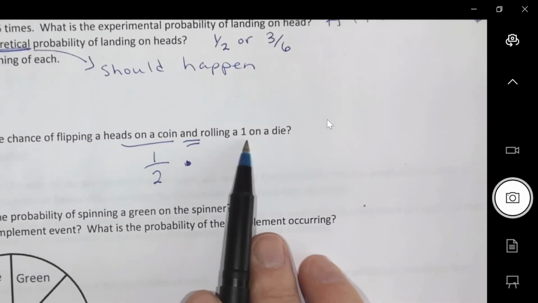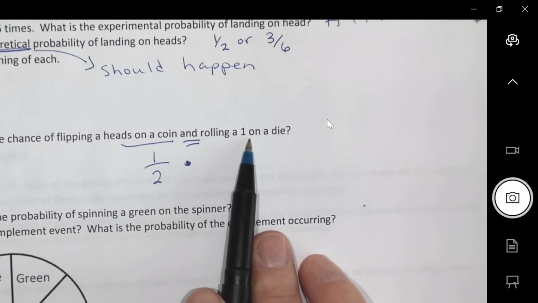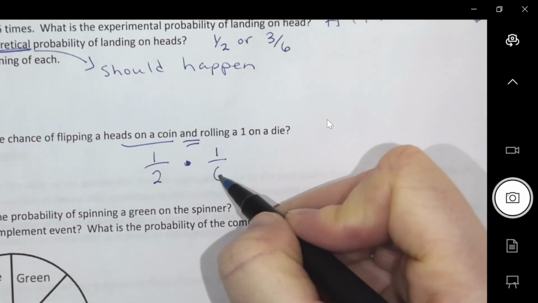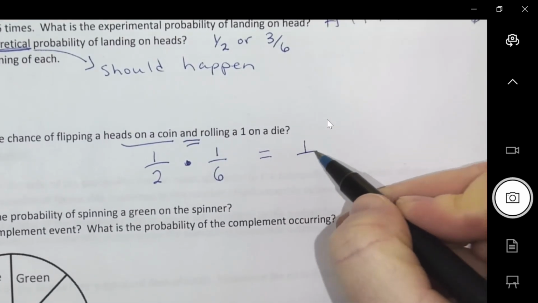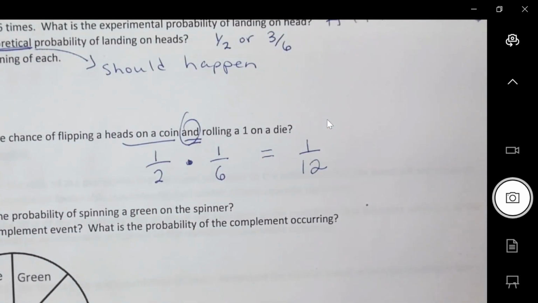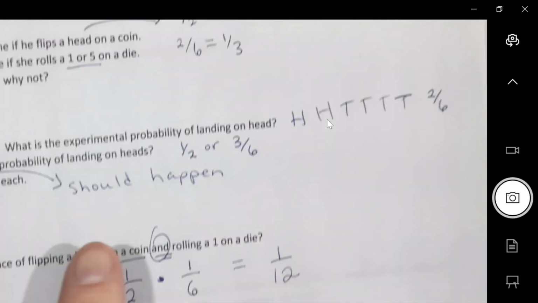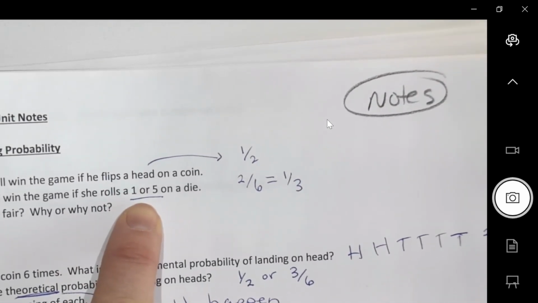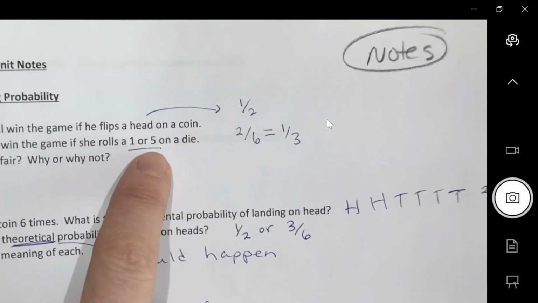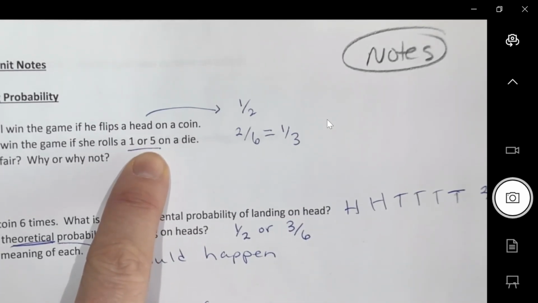What's the chance of getting a 1 on a die? 1 out of 6. So there's a 1 out of 12 probability of doing both of those things. So the word "and", you've got to know that. Did you notice when I did this one, it was the word "or", so I added. I did an add on that one.